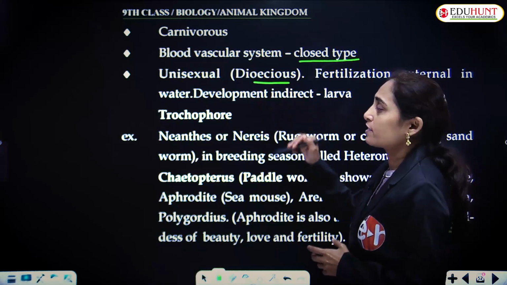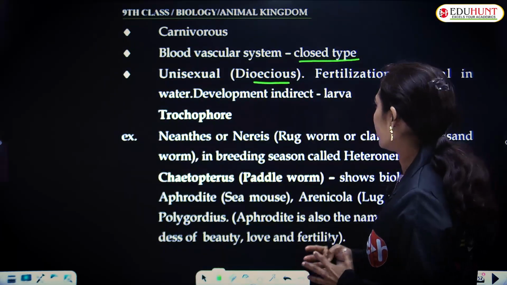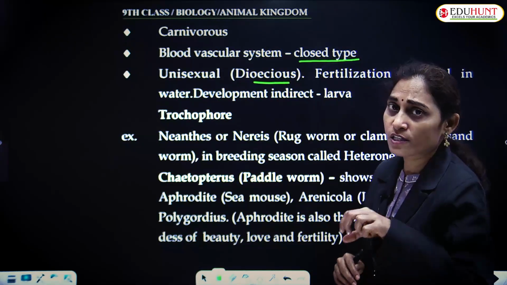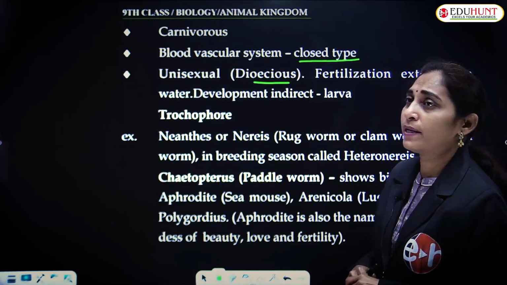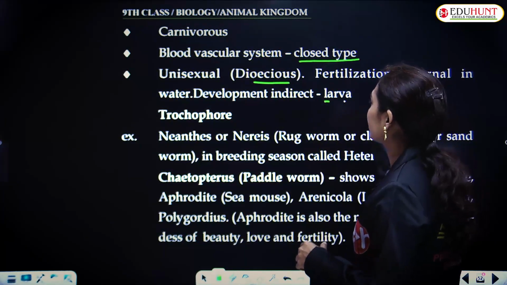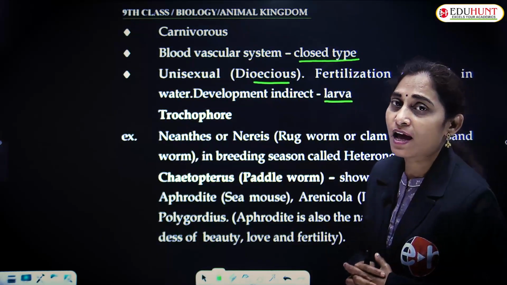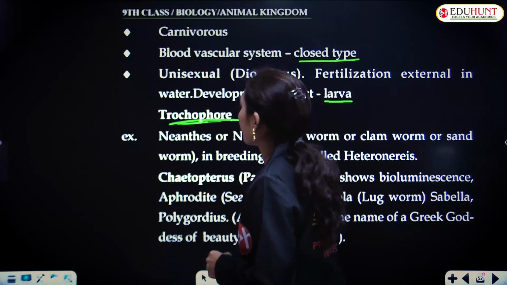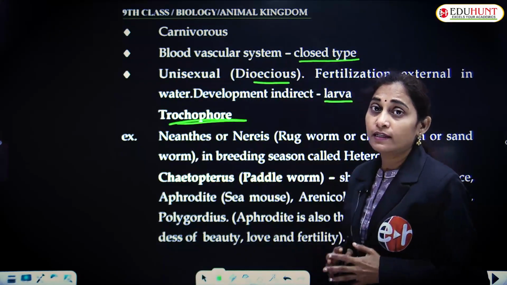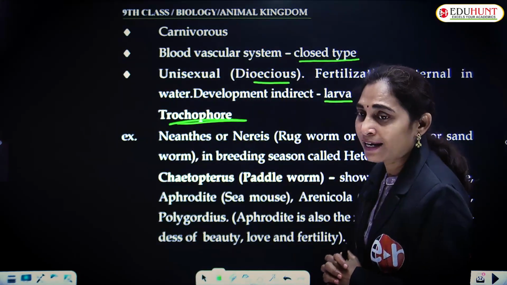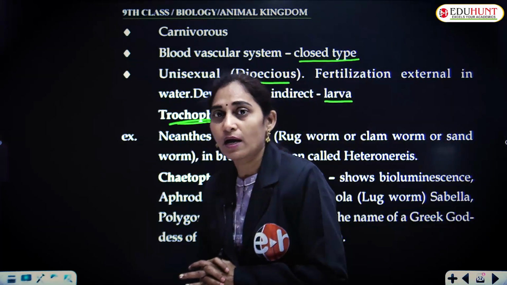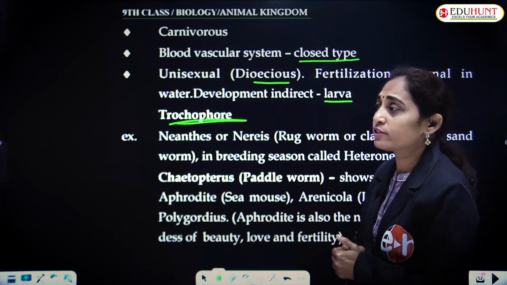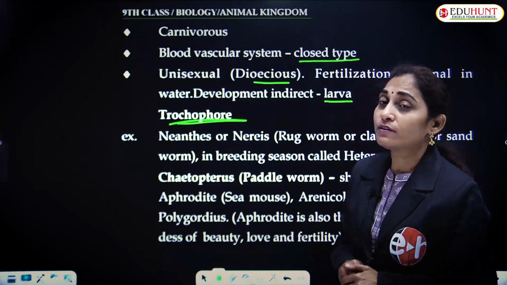They are unisexual, that is dioecious, male and female individuals are different, and fertilization is external, that is, fertilization occurs in water, and development is indirect, with the formation of a larva in the developmental stages, and the larva is the trochophore.